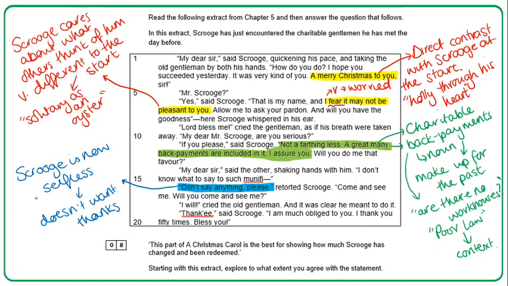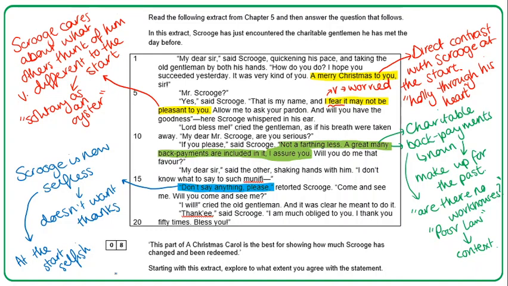He doesn't want thanks, showing that he's selfless, which is obviously at the start he was selfish. So this is a really good point in the text to show that Scrooge has changed and been redeemed.